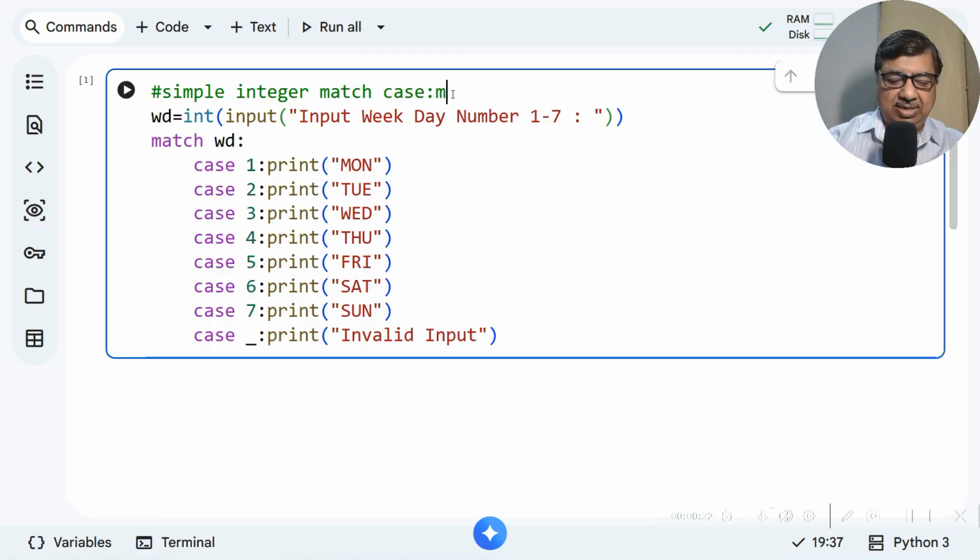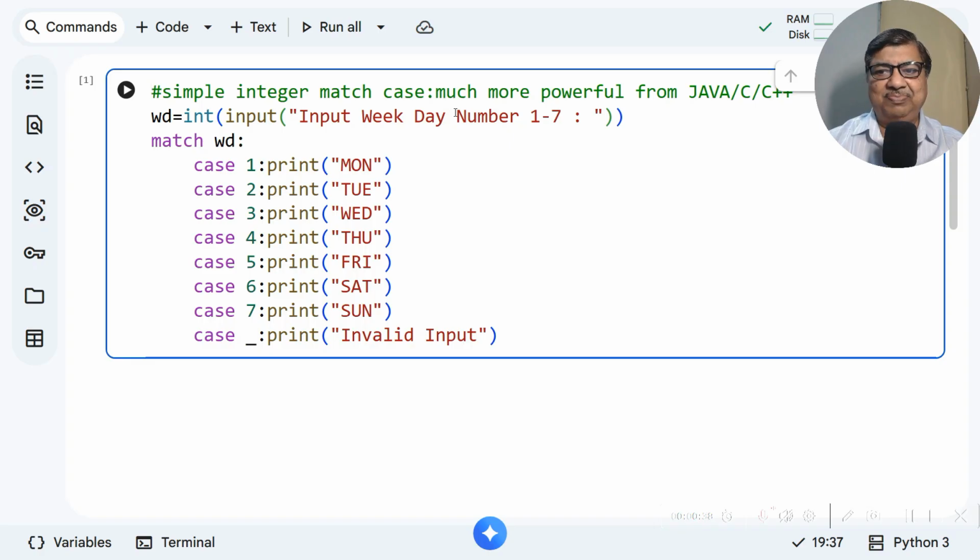So I'll write much more powerful from Java, C, C++, right? But a simple example we'll first take, then we'll take more examples. We'll ask AI also about this, okay?